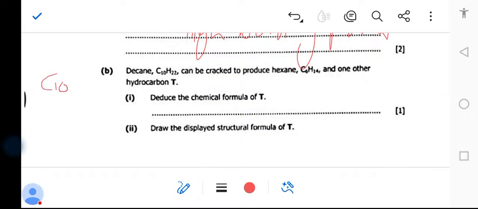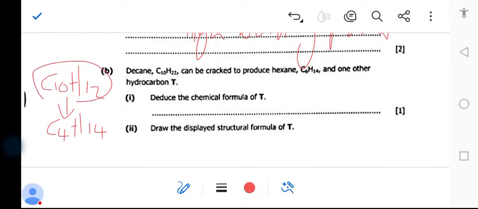If this is C10 and H22, then we have removed hexane, C6H14, meaning what's remaining? So we have C6 and H what?